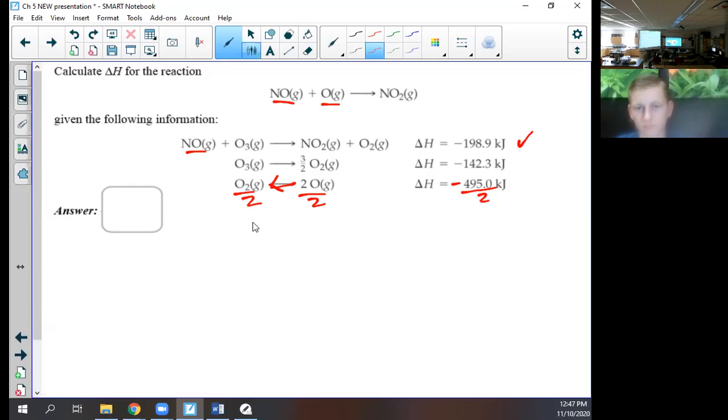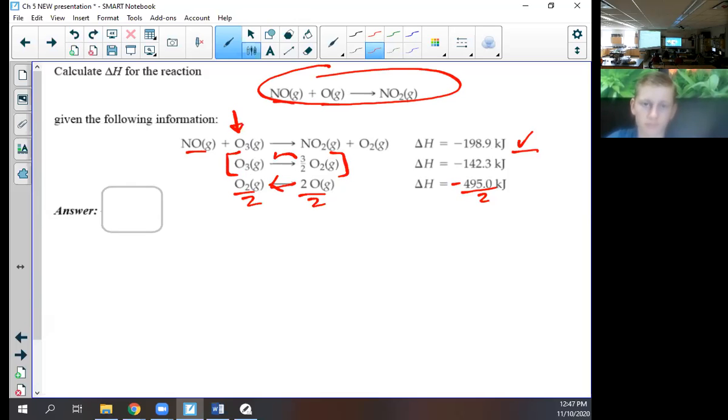Are we okay with that? Oh, so you divide by 2 on each side. Right. Now, what that does, it throws some things off. Like, why does this part even exist? But don't you need to flip it to make it cancel out? I have to make things cancel out. I did not edit the first one, but it has O3 over here. Is O3 up here at all? No, so I have to flip this one so that O3 will cancel out. Do I need to change any coefficients? No. I do not.